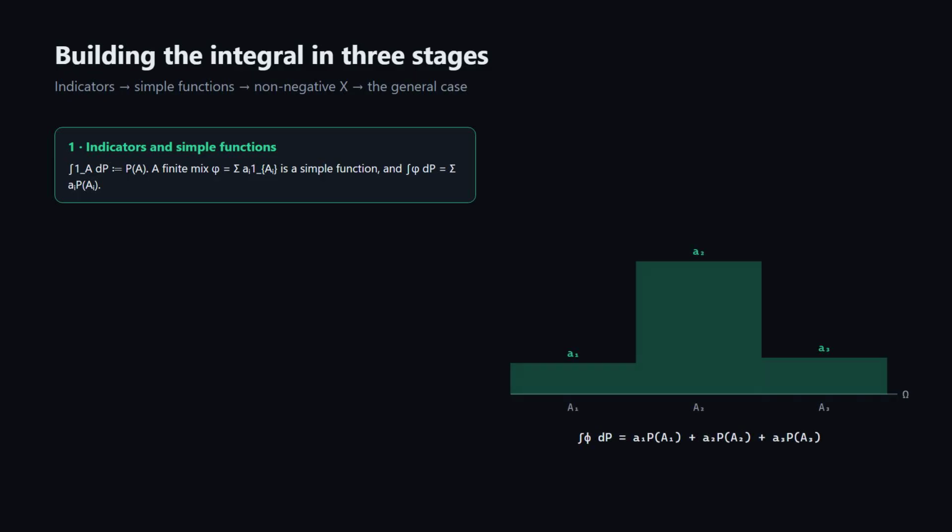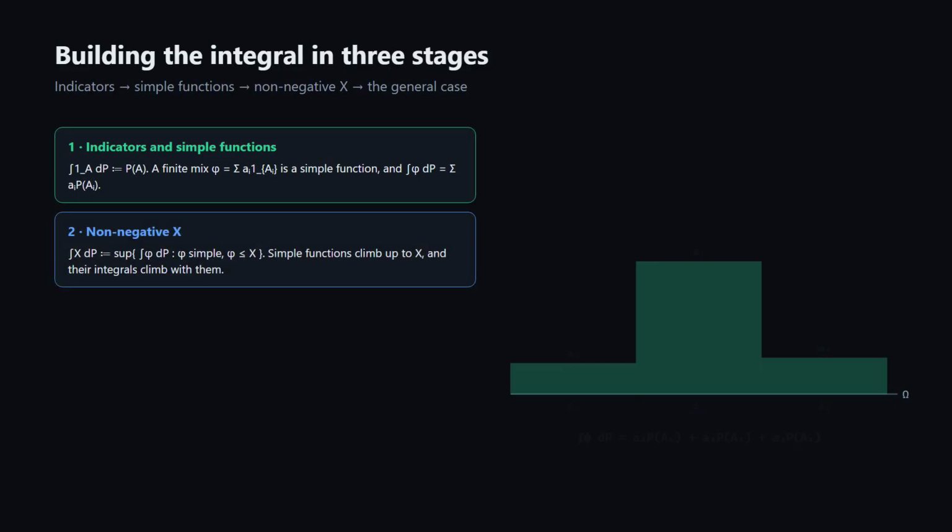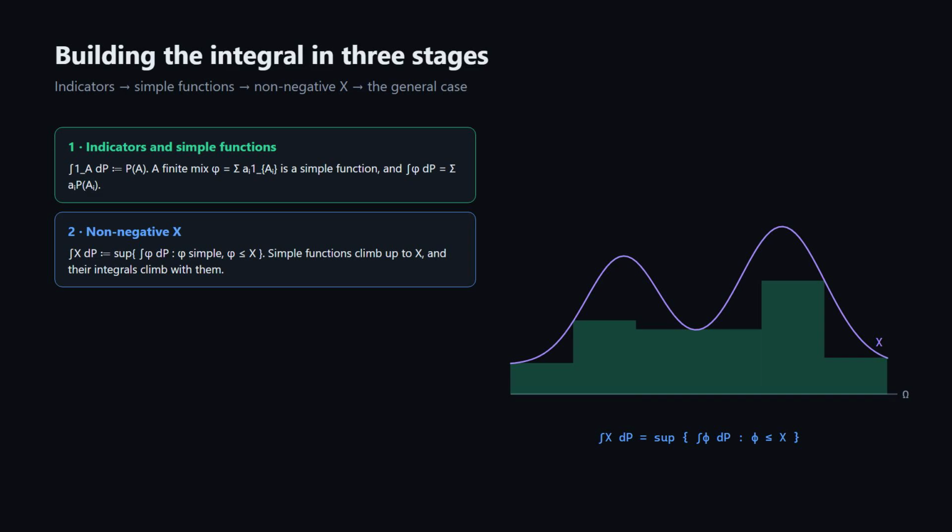Stage 1. Indicators. For an event A, the indicator 1 sub A is 1 on A and 0 elsewhere, and we define its integral to be exactly P of A. A finite combination of indicators is a simple function, and its integral is just that weighted sum. Stage 2. Any non-negative X. Take every simple function sitting below X and define the integral of X as the supremum of their integrals. Simple functions climb up toward X from underneath, and their integrals climb with them.